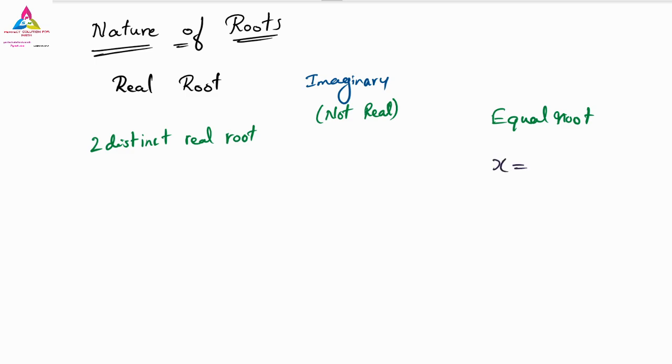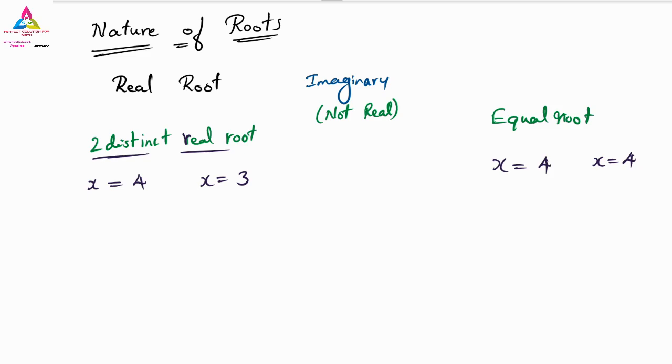So if the x value is 4, the one more x value we find will be 4 only. But in two distinct real roots, the two x values will be different, one will be 4 and one more maybe 3. Both will be different, so it is called distinct. Distinct means different.